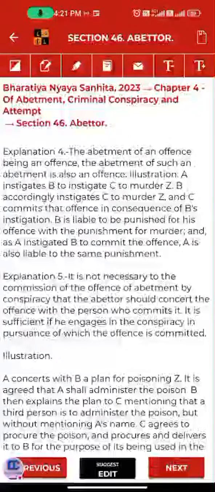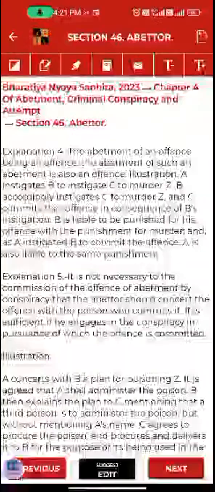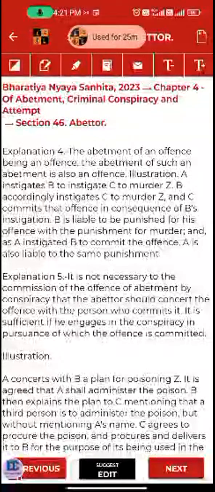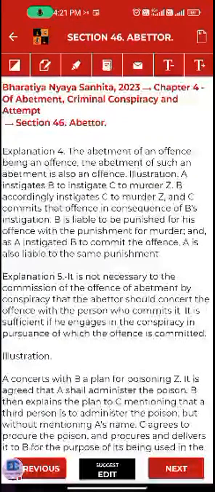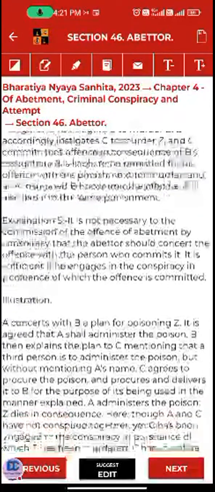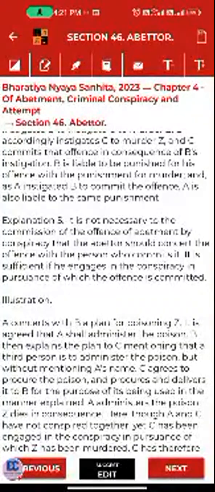Here is the illustration, you will clearly understand. A instigates B. Here is the first thing, B to instigate C. That means A is influencing B to influence C for murdering Z. Okay, so it is very easy. You will read one or two times, you will understand.